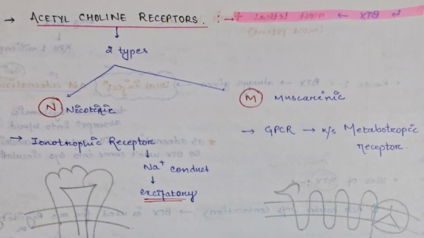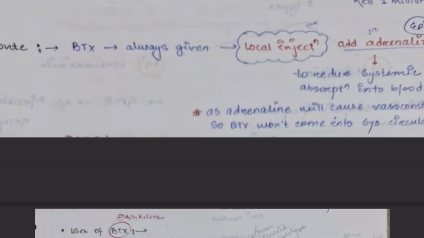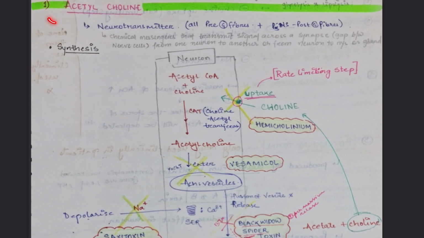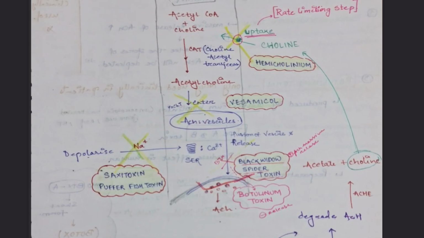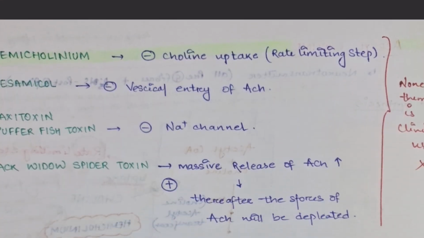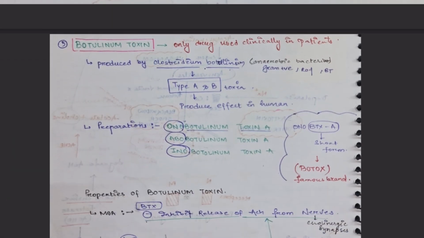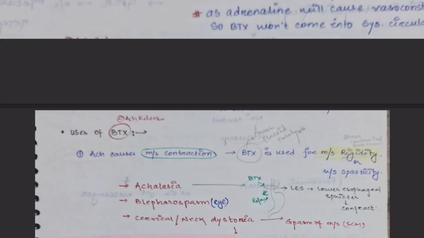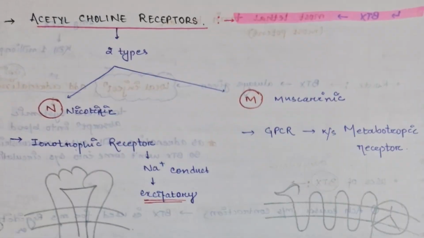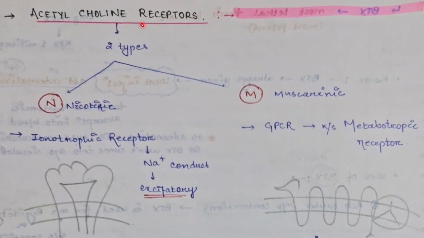Next is about acetylcholine receptors. What all did we read? First of all, we saw what is acetylcholine, then about its synthesis, then about the exogenous, endogenous, then the drugs used, then more about botulinum toxin, then uses of botulinum toxin, now acetylcholine receptor.